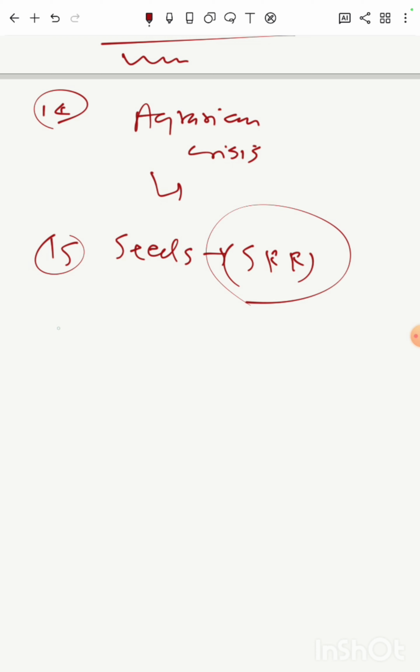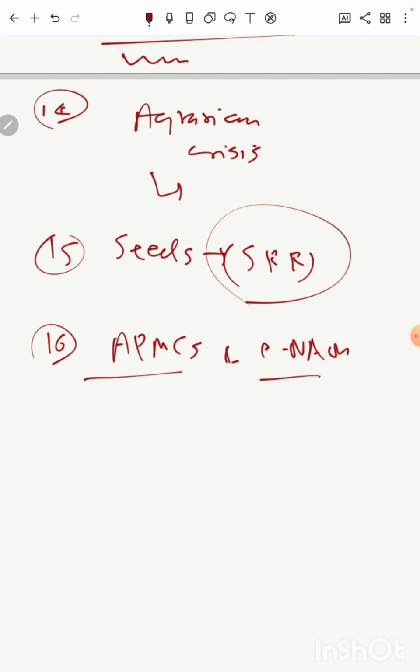After that there are APMC mandis, agriculture produce market committees, and there is also eNAM, the National Agriculture Market. So these are significant initiatives, significant steps taken towards increasing the farmers' income.